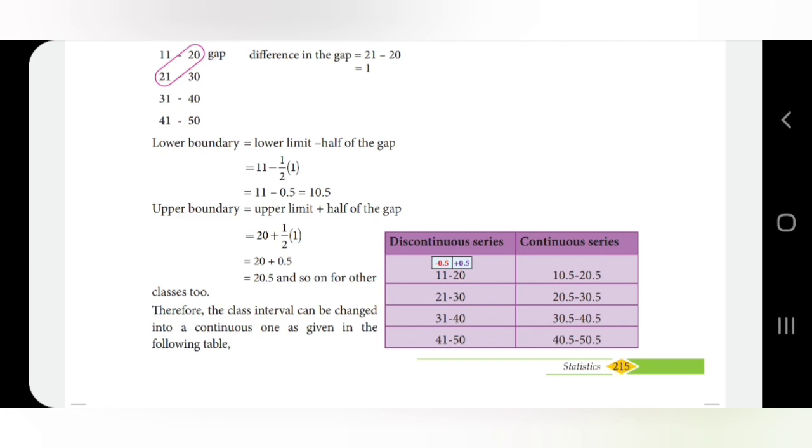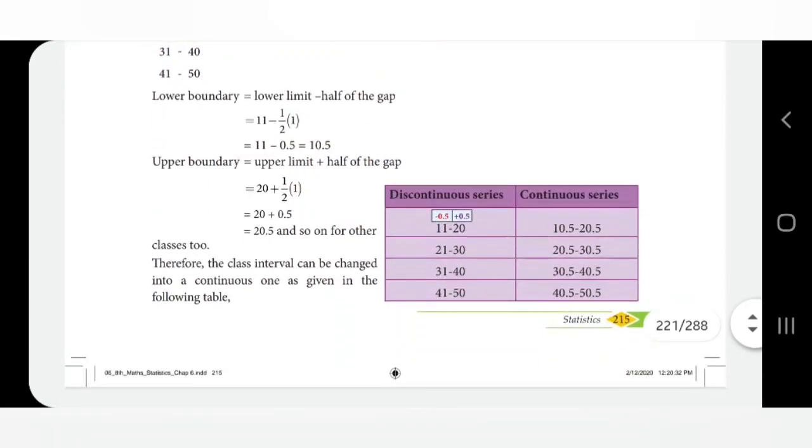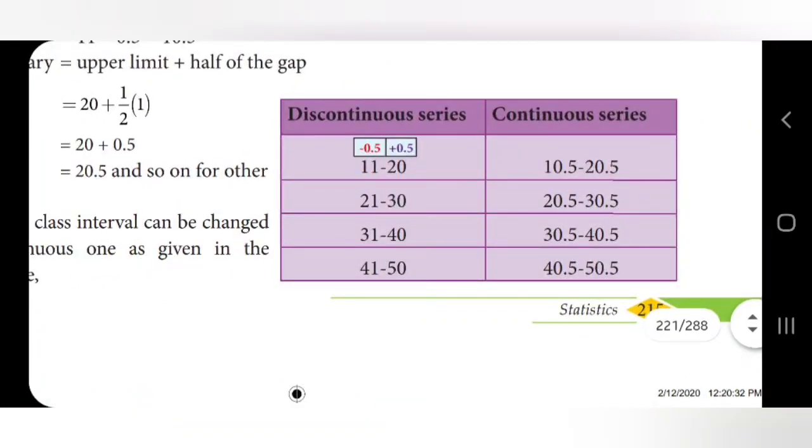Now if we write, we can see the continuous series. This is very important in group data, so listen carefully. The discontinuous series is 11 to 20, 21 to 30. To convert it to a continuous series, here we should subtract 0.5, and here we should add 0.5, because half of the gap is 0.5.